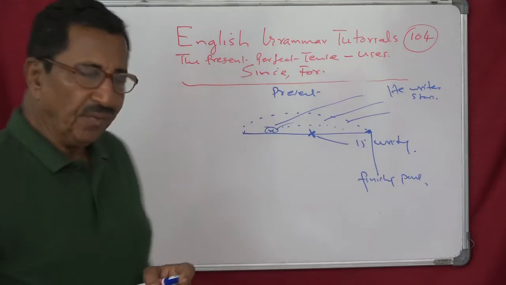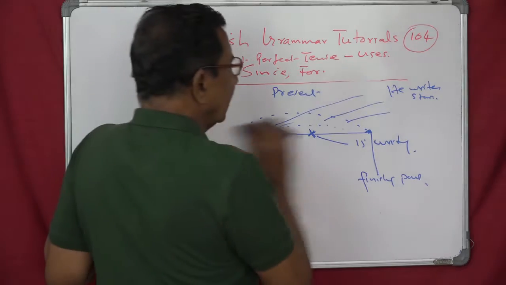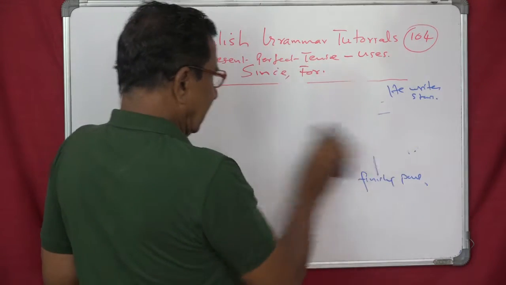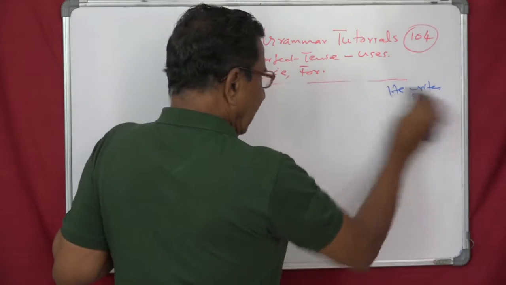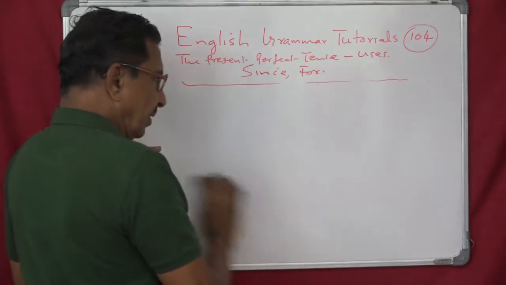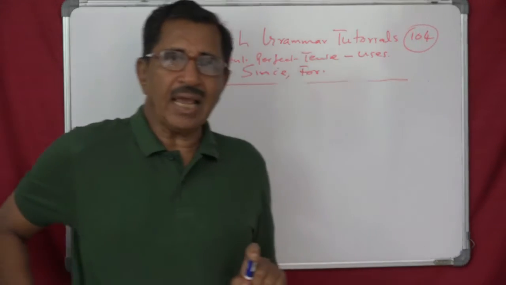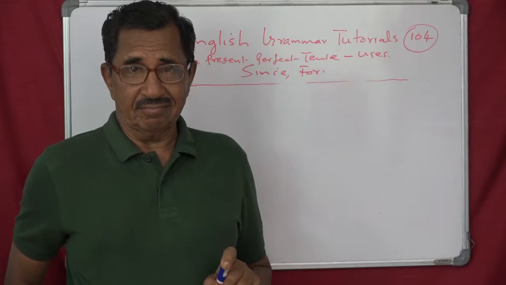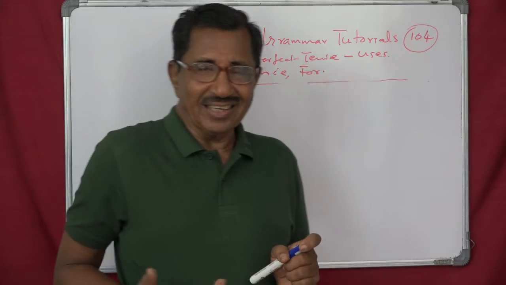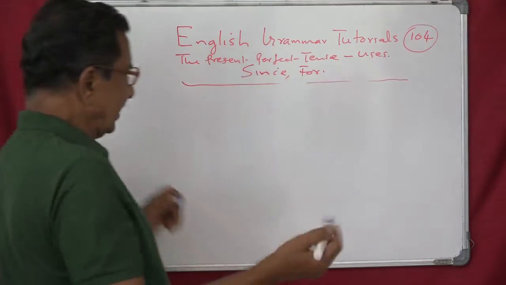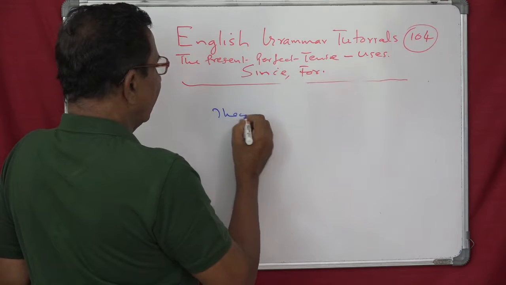Now the use of since and for, you can see if you convert a sentence where you use since into for, it will look stupid and absurd. So we have seen that already.